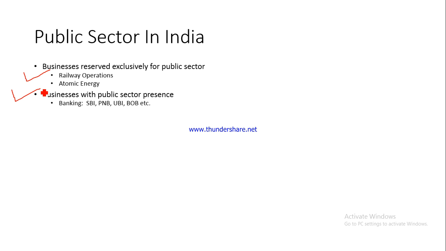From banking, we have got SBI, Punjab National Bank, Union Bank of India, Bank of Baroda. You have got RRBs, regional rural banks, which are owned both by central and the state governments. So you have the various other banks. They are all part of the public sector in India, and they are known as public sector banks.